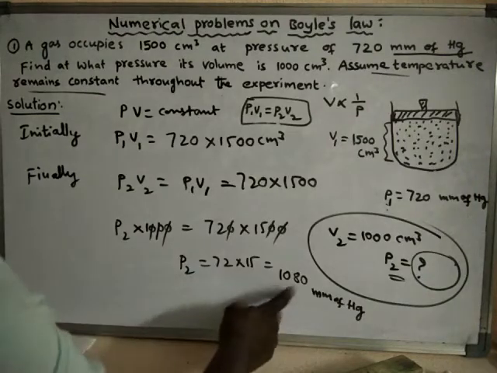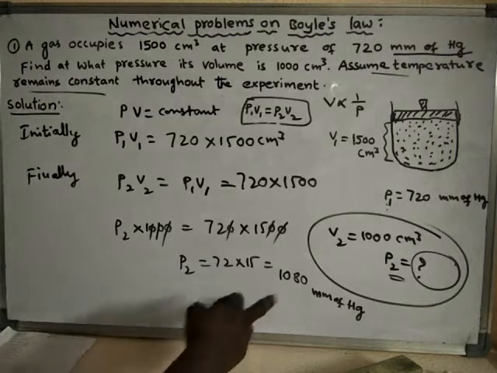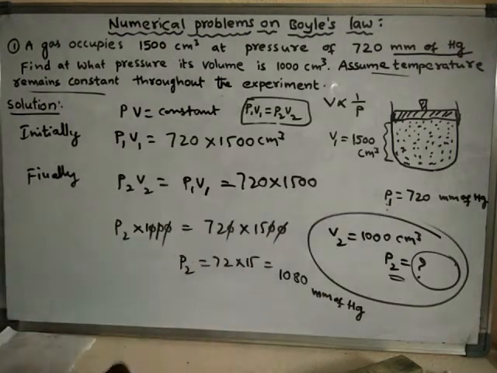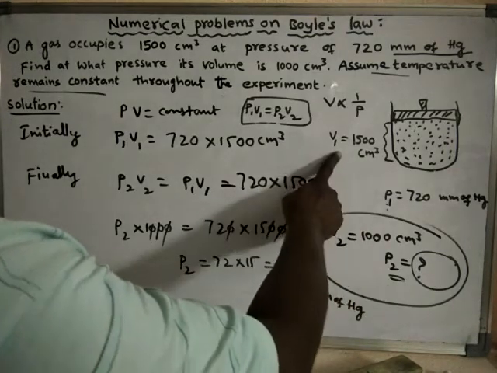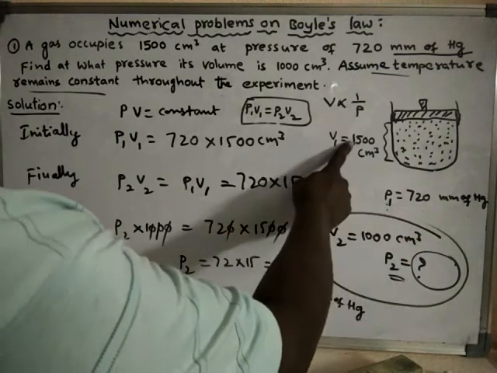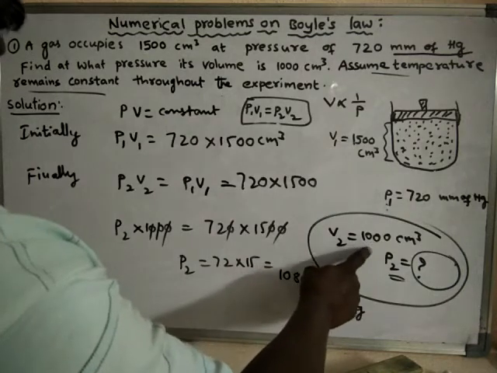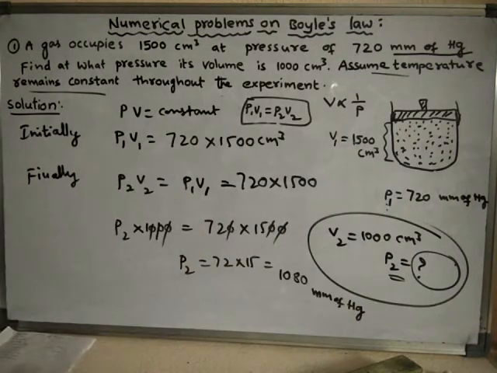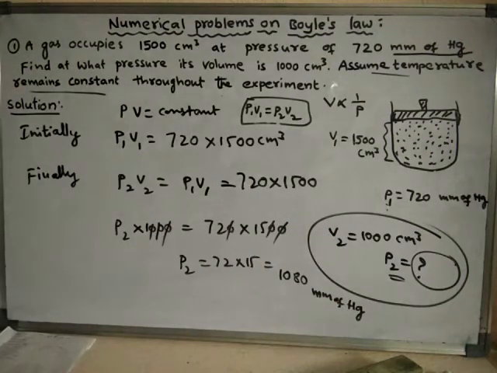So this is the final volume, this is the final pressure. So finally the pressure is 1080. That means at this pressure the volume is this much, and at this pressure the volume is this much. If you multiply this into this, the value should be exactly equal to this into this. Okay, so P1 V1 should be equal to P2 V2. Like this we can solve this problem.